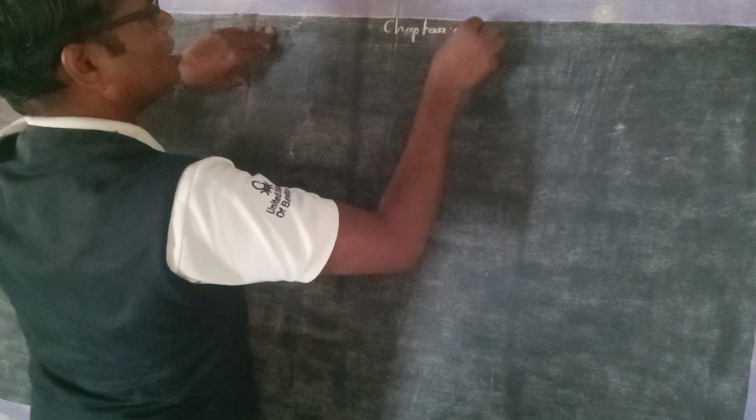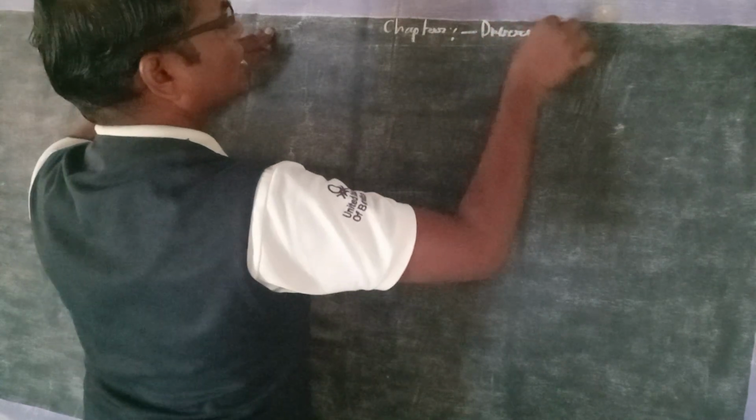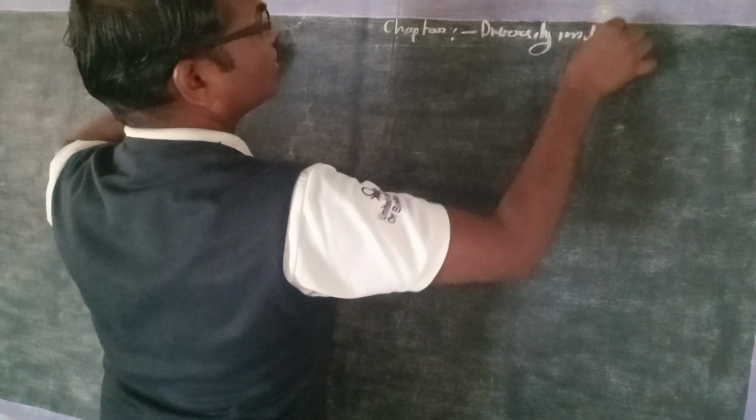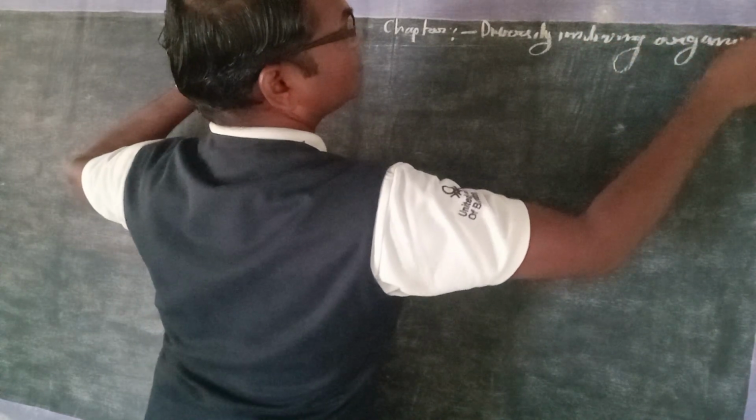The chapter here is diversity in living organisms. We have written here diversity in living organisms. How we will discuss it on the earth.